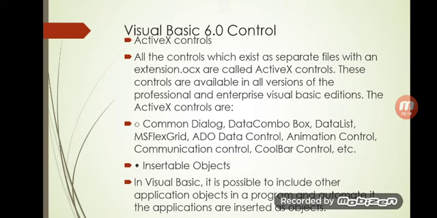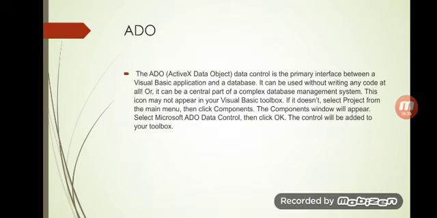In Visual Basic, it is possible to include other application objects in a program and automate them. The applications are inserted as objects. So this is called insertable objects. Now the next point is ADO. What do you mean by ADO? So ADO is a short form of ActiveX Data Object.